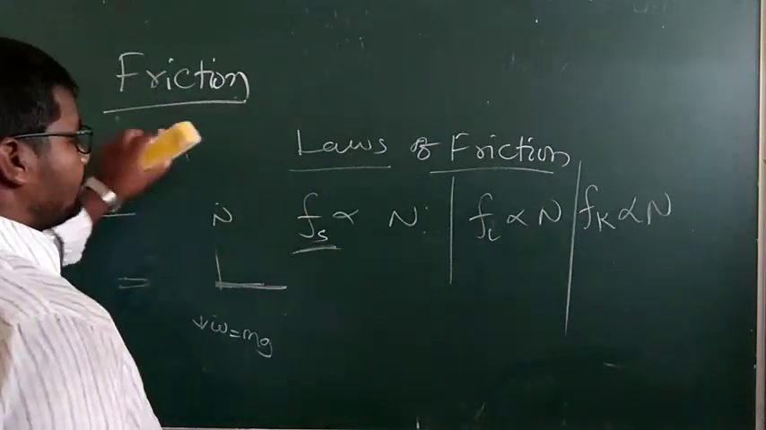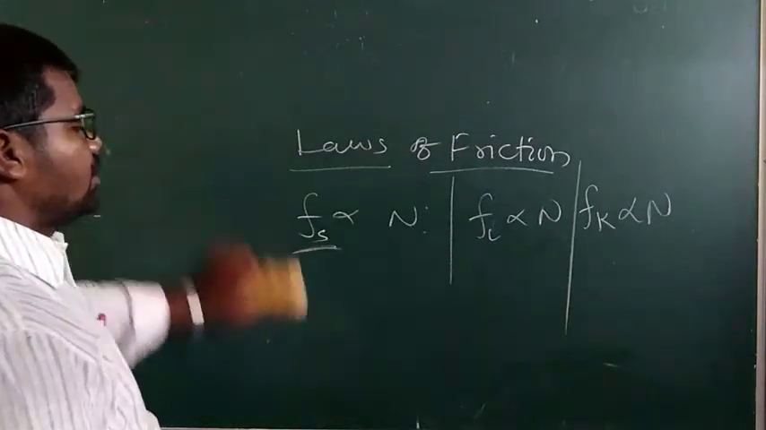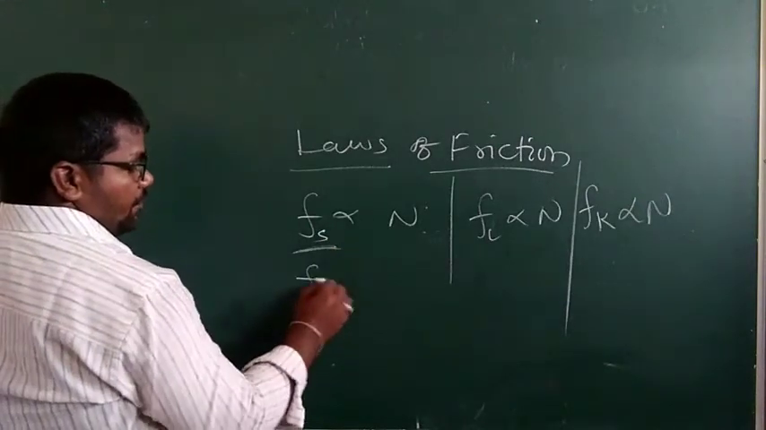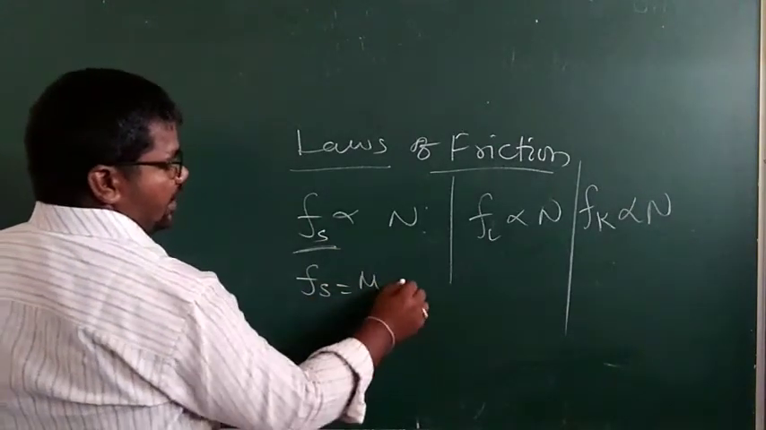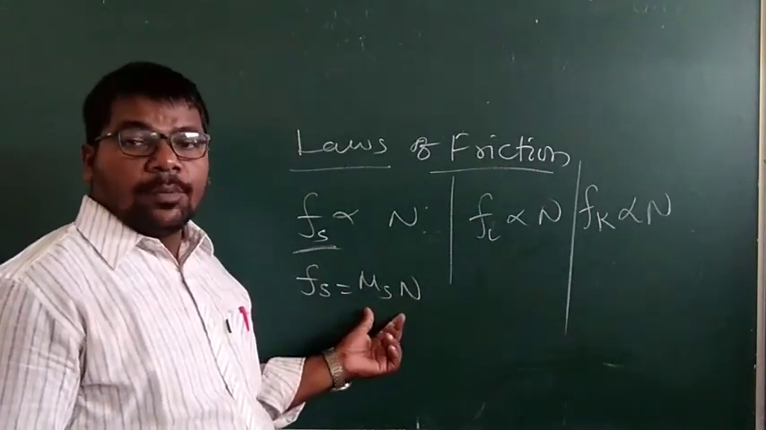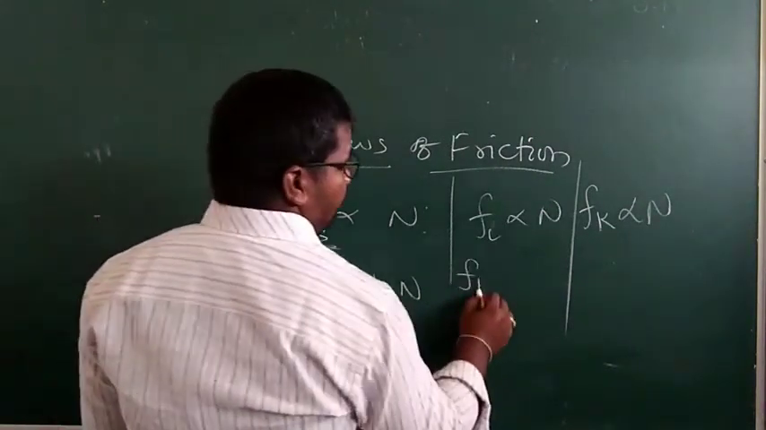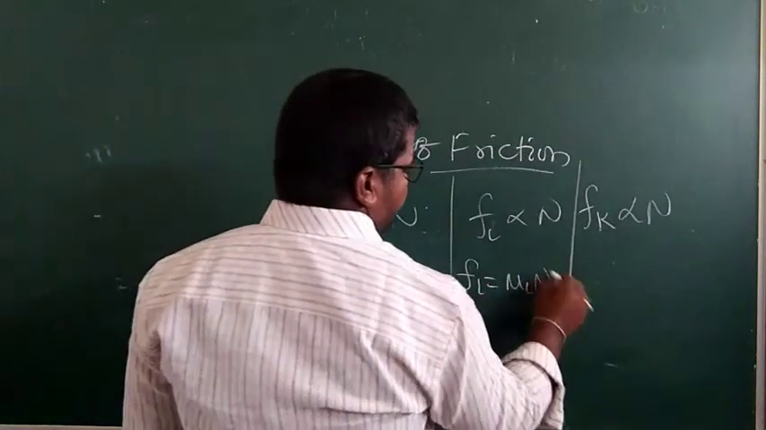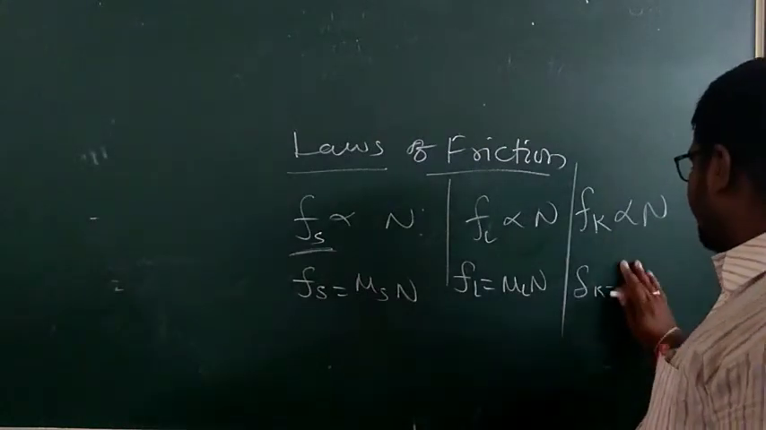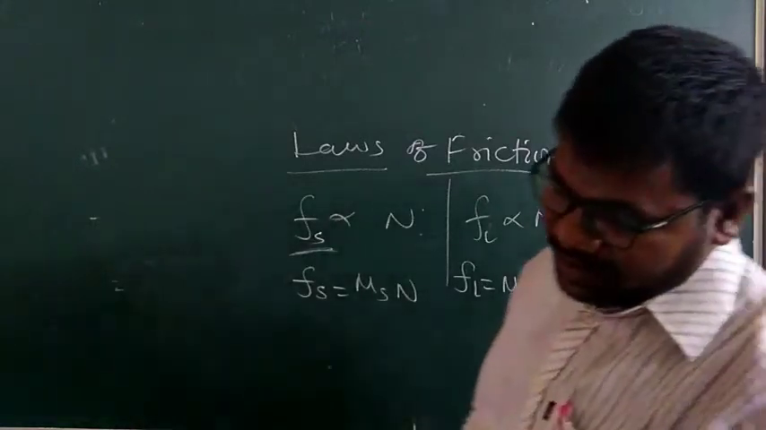Coming to the next one. From this, Fs is equal to mu s N. By removing the proportionality constant, we can keep mu. Mu is the coefficient of friction. Fl is equal to mu l N. Fk is equal to mu k N.